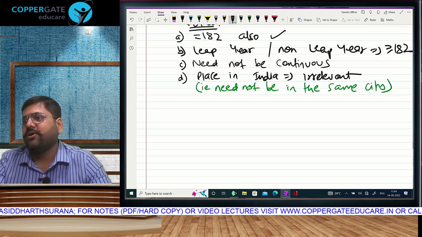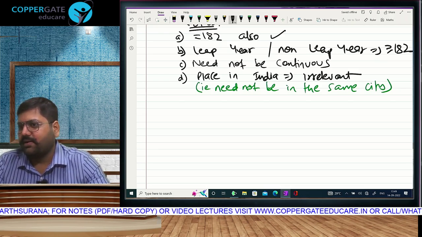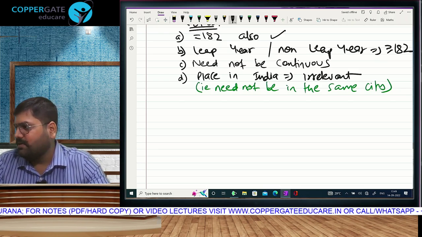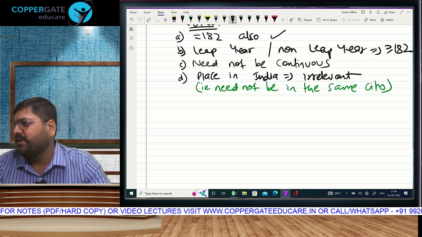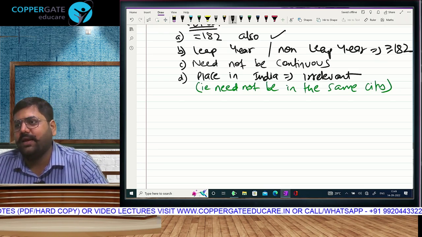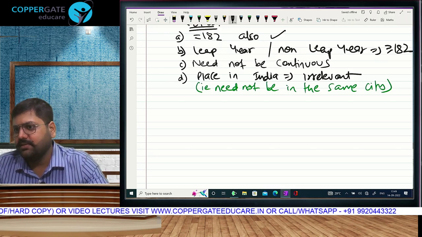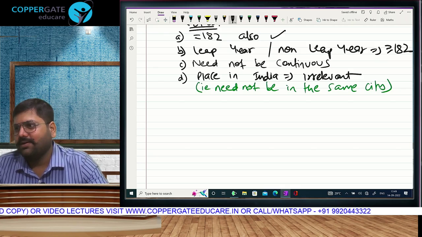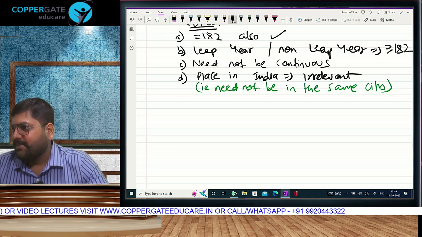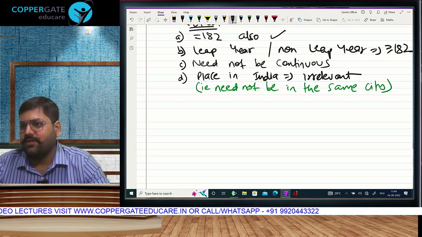Whether it is continuous or no, irrelevant. Leap year or non-leap year, irrelevant. Equal to 182 in India, matlab you are a resident. Congratulate the SSC? No. Why? World income is going to be taxable now that you have become a resident.